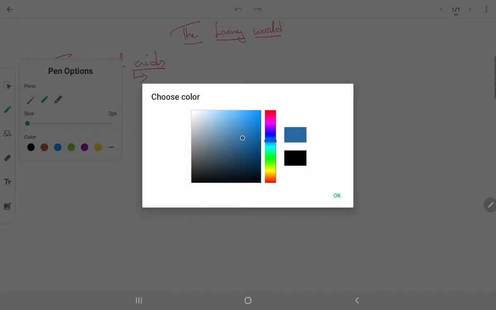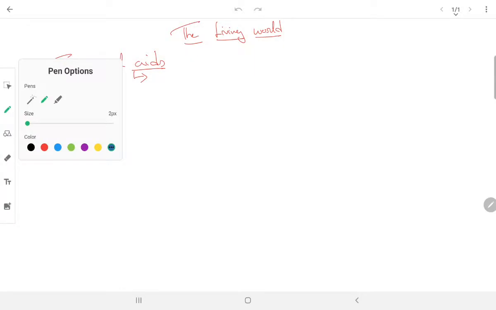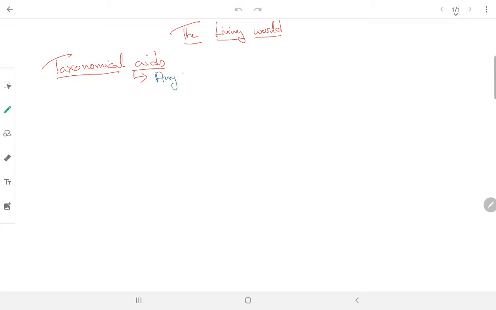Let me select one color. Okay, taxonomical aid means anything that is going to help in the study of taxonomy.